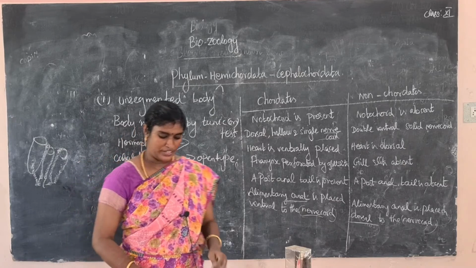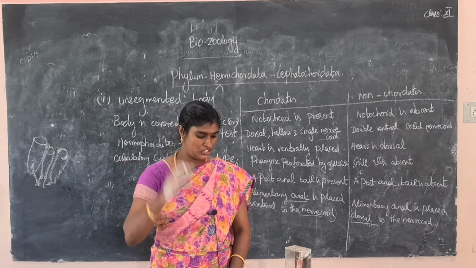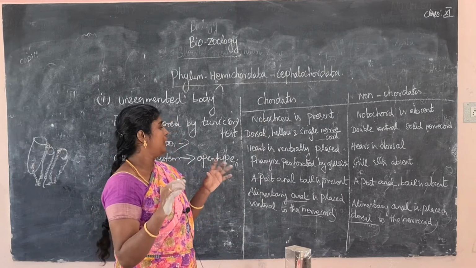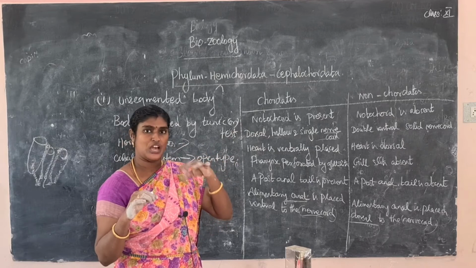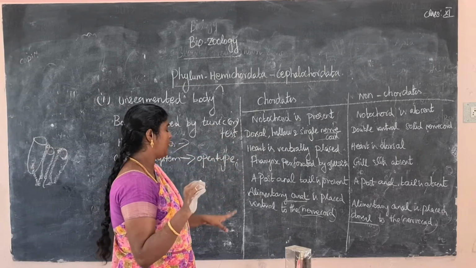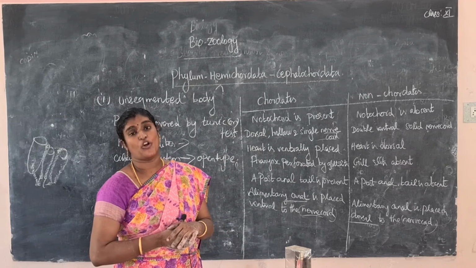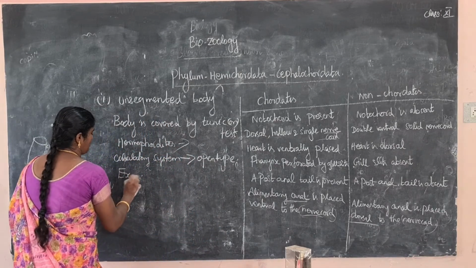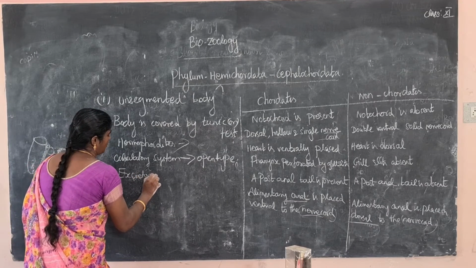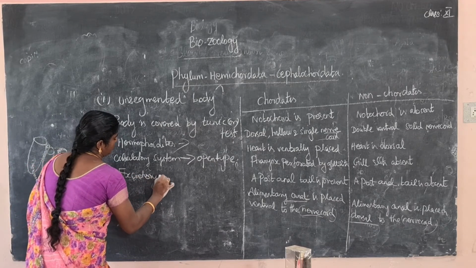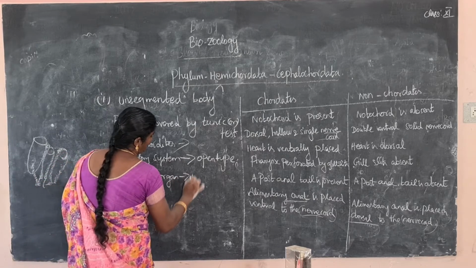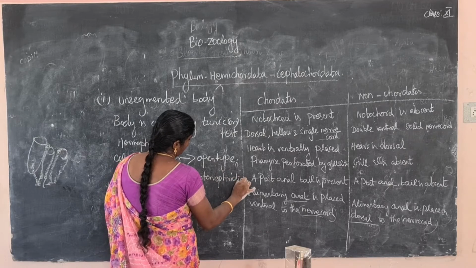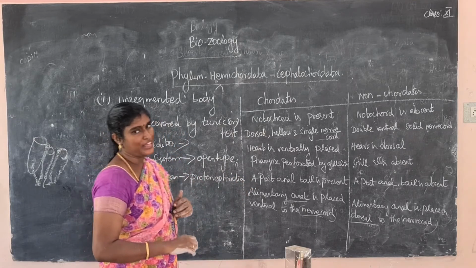Okay, so next, the dorsal tubular nerve cord is present. The notochord and gill slits are present throughout their life, fully present. Okay? So the excretory organ is protonephridia. Protonephridia is the excretory organ.